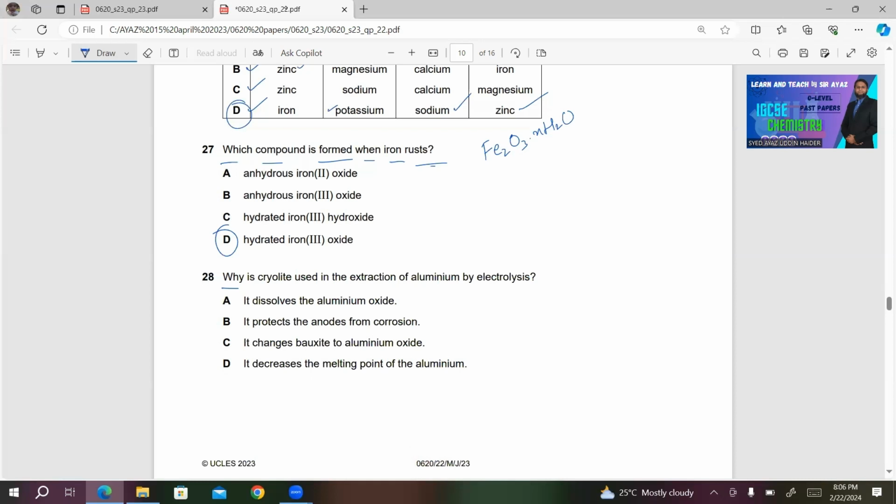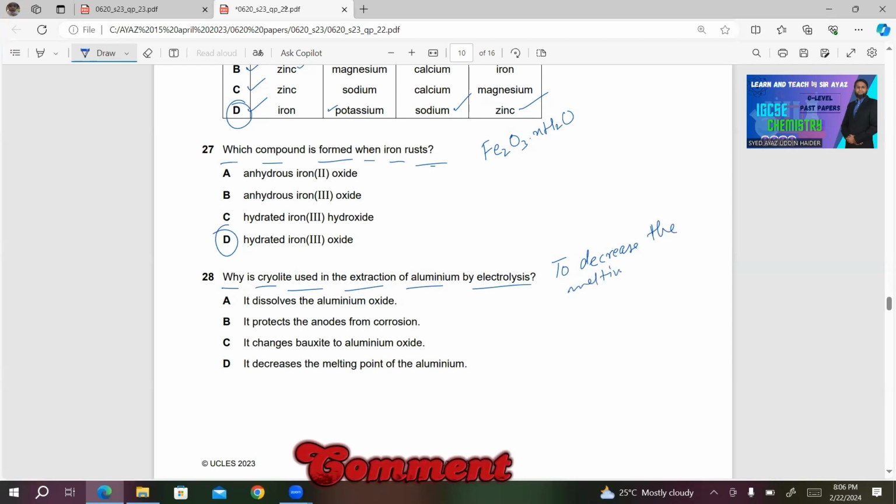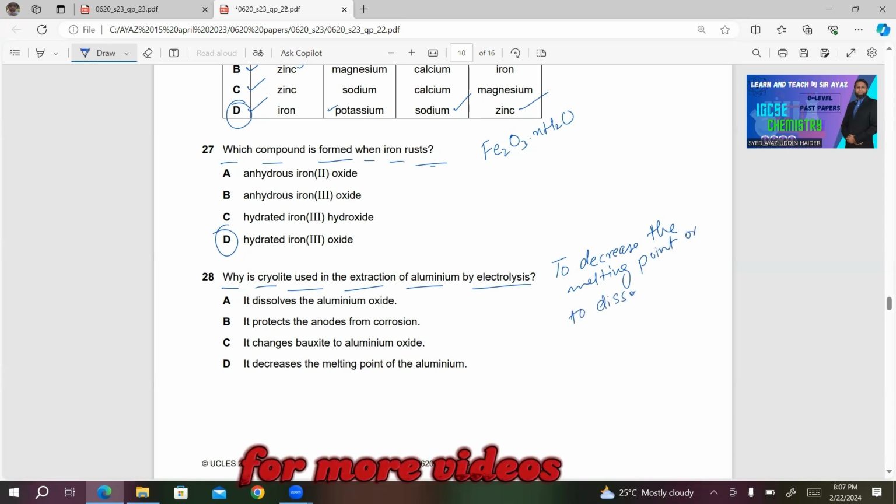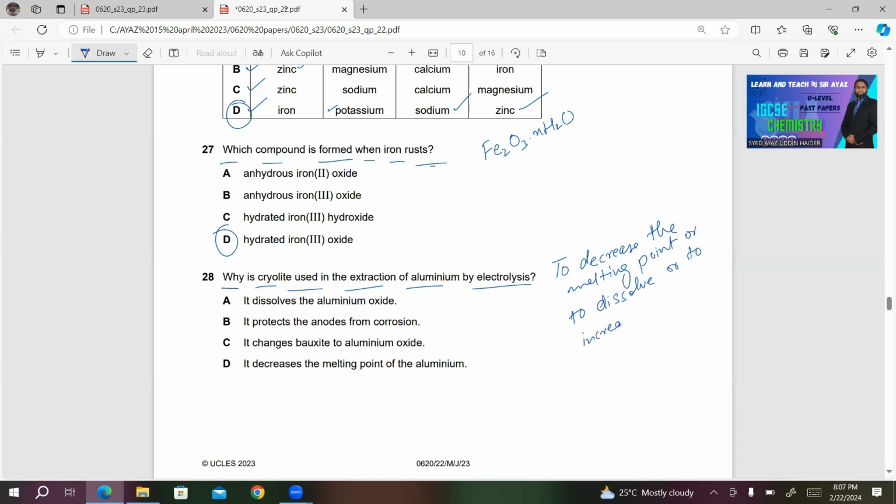28. Why is cryolite used in the extraction of aluminium by electrolysis? Cryolite is used to decrease the melting point of aluminum oxide, or alumina, or to dissolve, or to increase the conductivity of aluminum oxide.